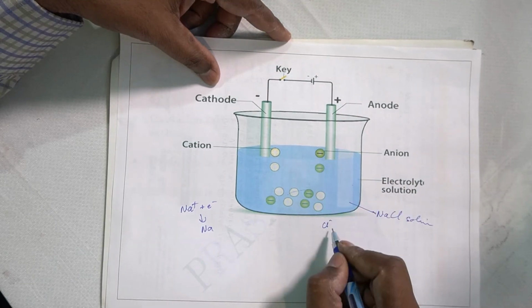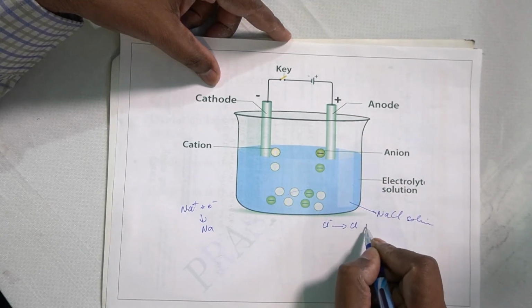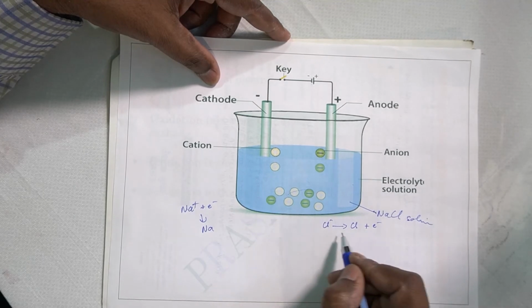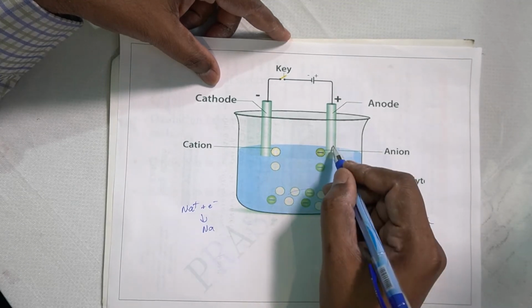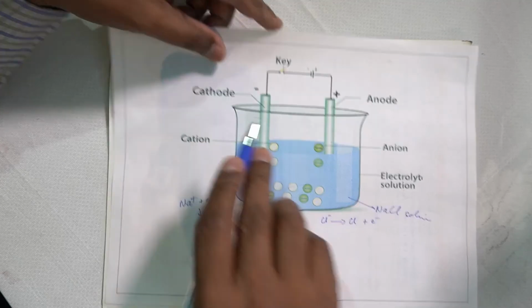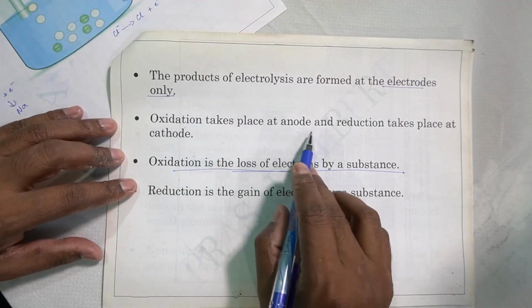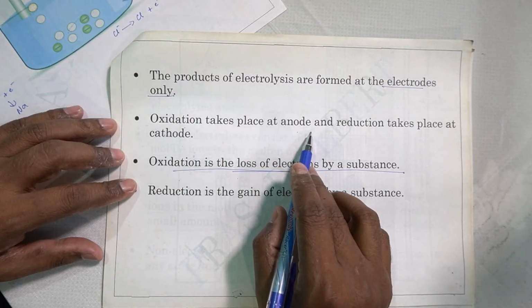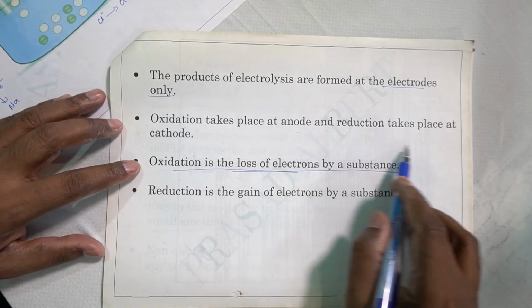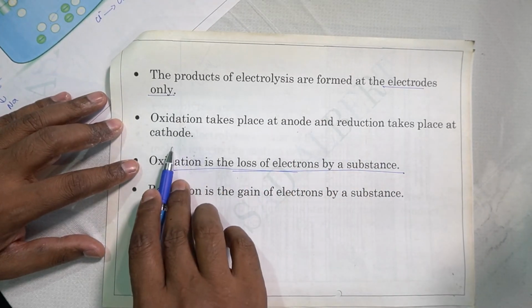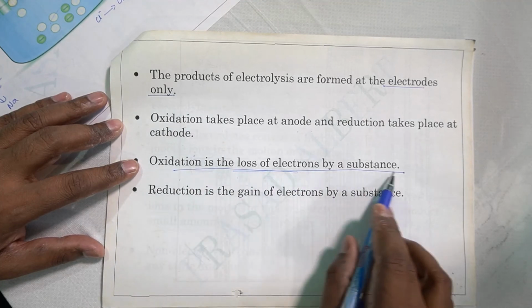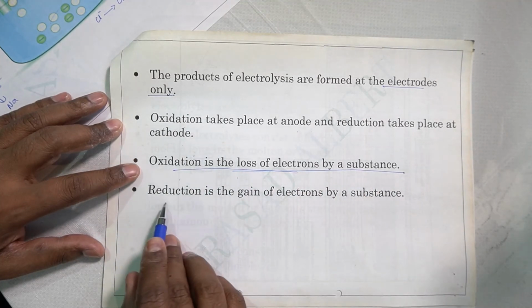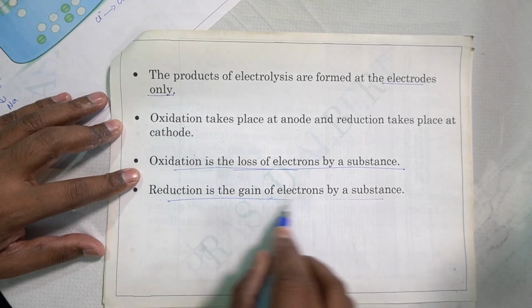The Cl- will lose an electron. Neutral Cl atom is produced and electron is lost. Okay, so loss of electron happens at the anode, gain of electrons happens at the cathode. So now see, oxidation takes place at anode, loss of electron by a substance, and reduction takes place at cathode, gain of electrons by a substance. Oxidation is loss of electron by a substance, reduction is gain of electron by a substance.